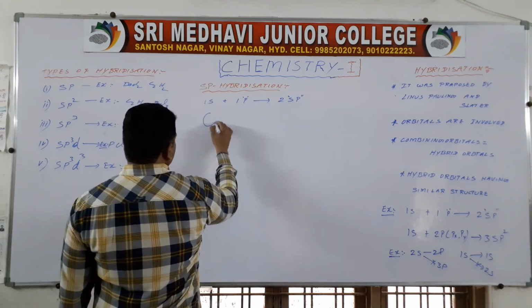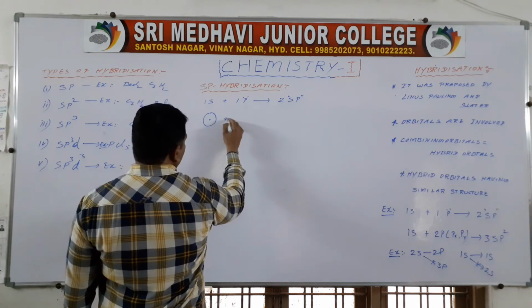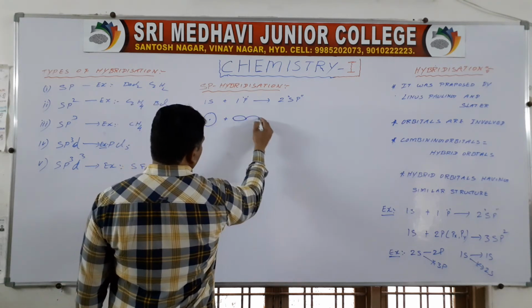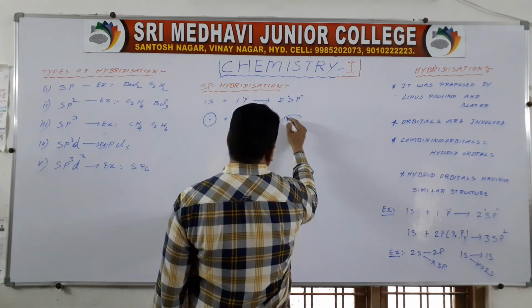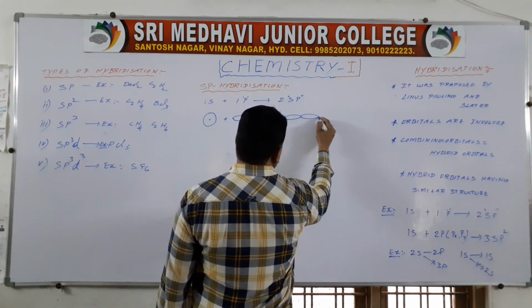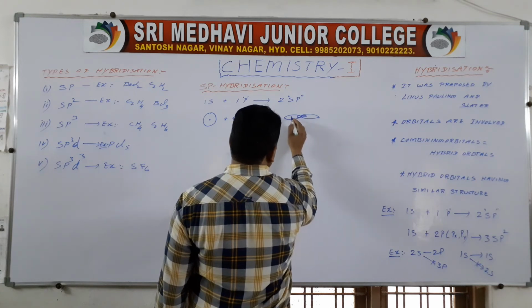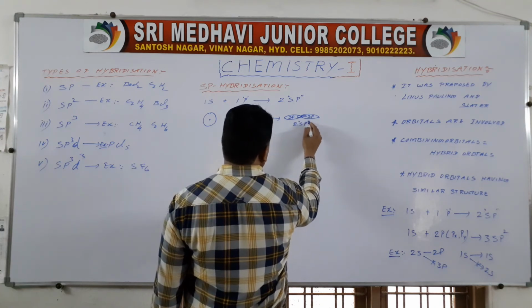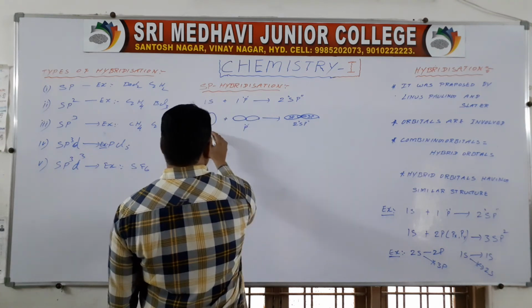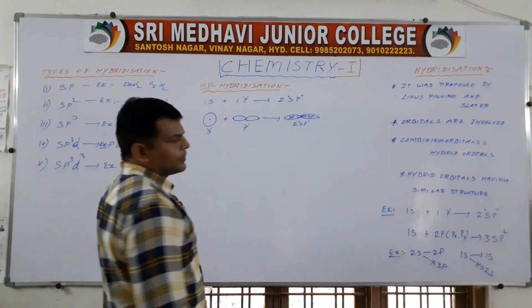The s orbital is spherical, the p orbital is a dumbbell, and they hybridize to form two sp hybrid orbitals.